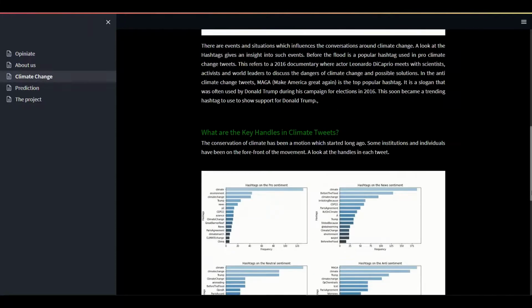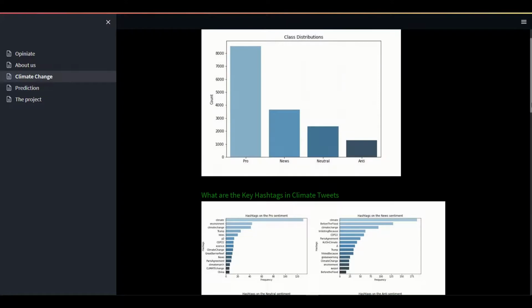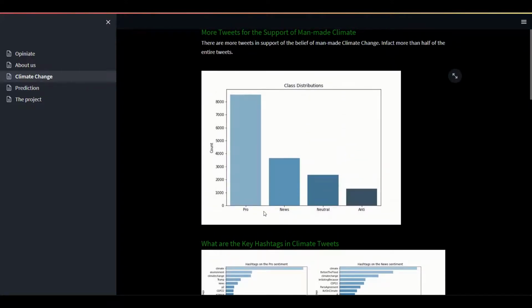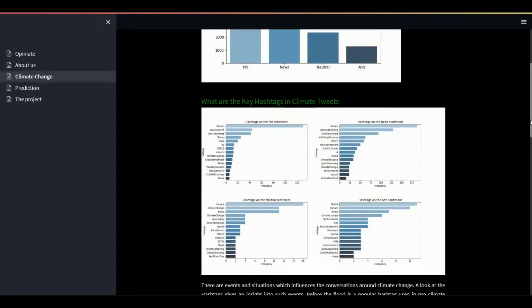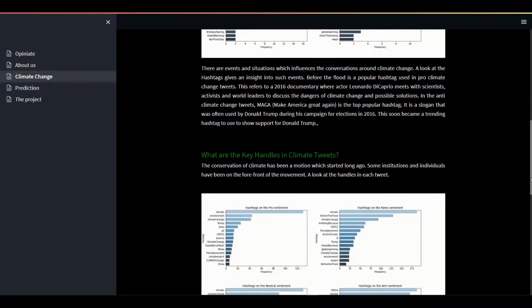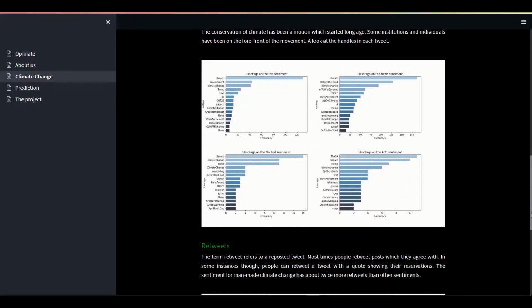It's just a scratch, the EDA of what was happening behind. You could see that our distribution of classes was skewed to the right. Later on, you could see the key hashtags in climate tweets. You could also see the key handles in climate tweets. That's the handles that made the most tweets about climate change.